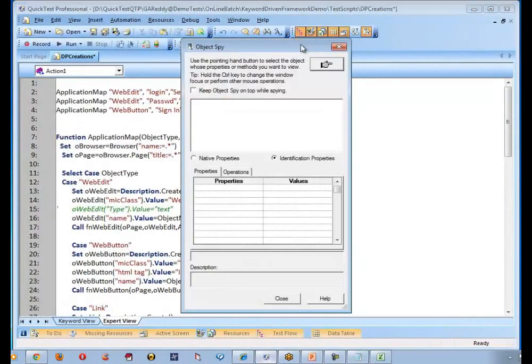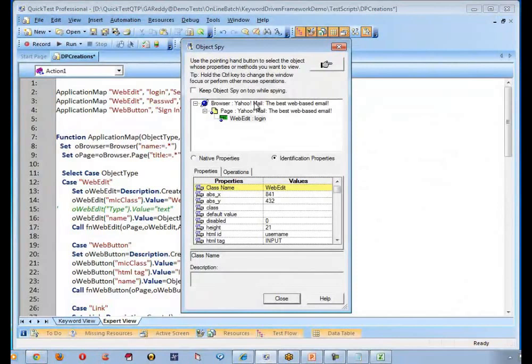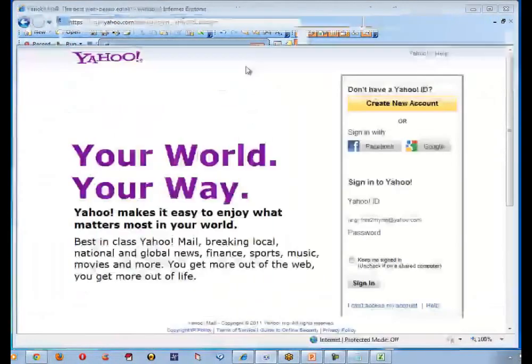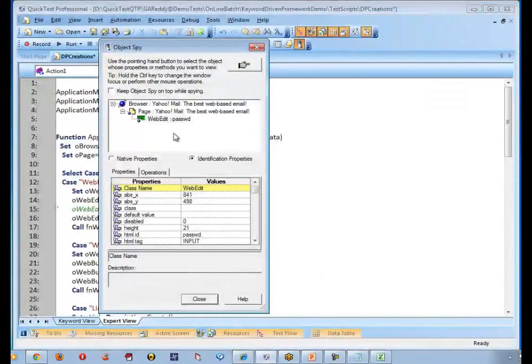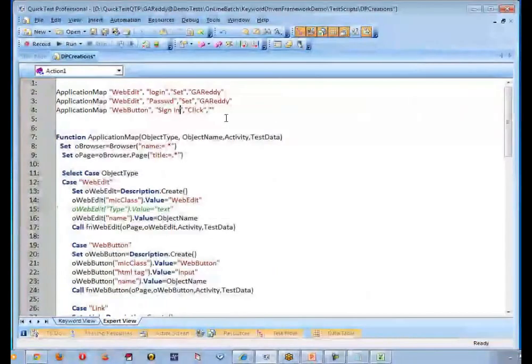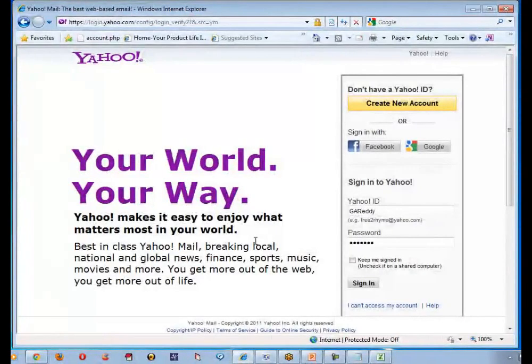What are the object names? It's login. Okay, that's what I said. Web edit, login, set GRAD. What is next? Let me check. This is called password. This is also correct. So what is the sign in? Its name says sign in. So we are good with this description. Yeah. So let us run this piece of code. Still it is working there also. It has entered username and password, but it is not clicking on sign in.